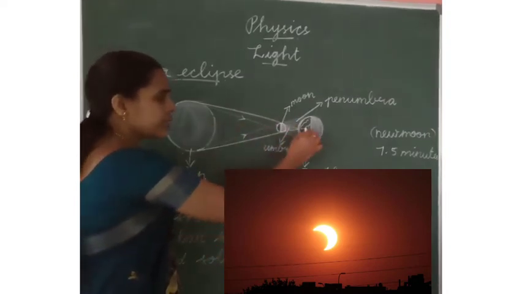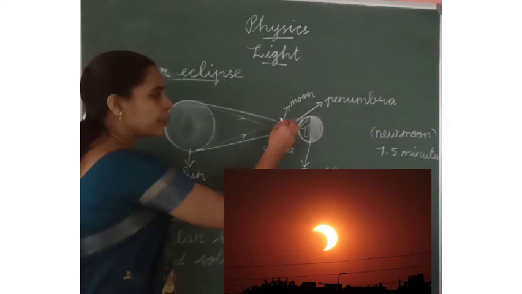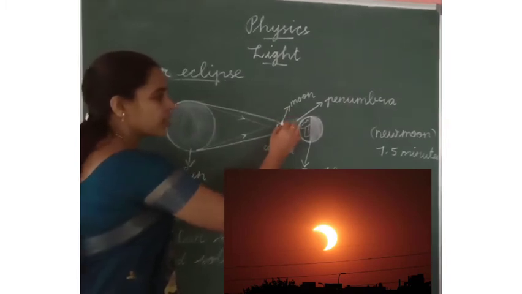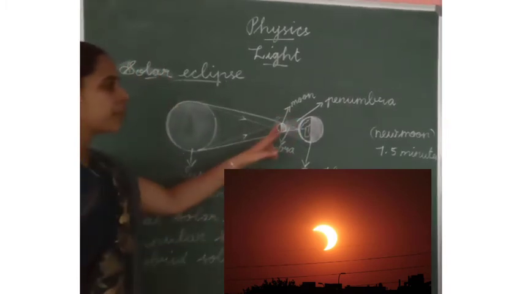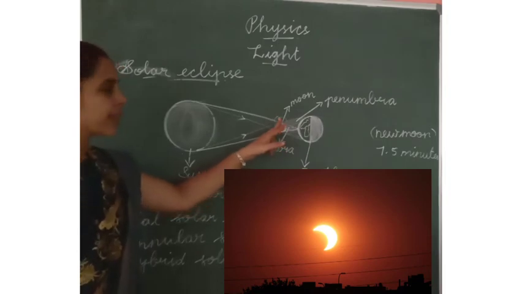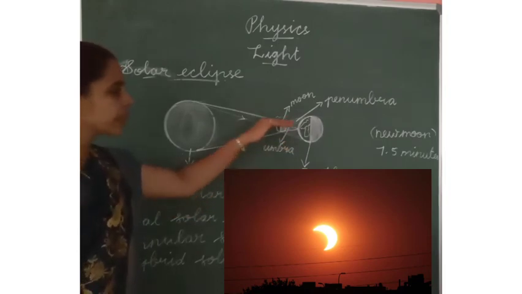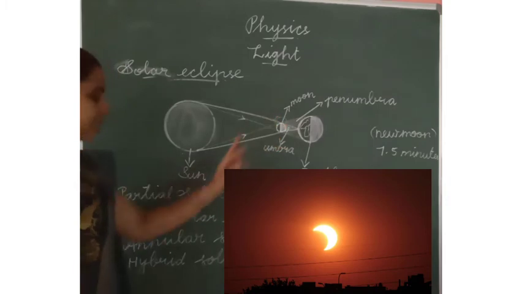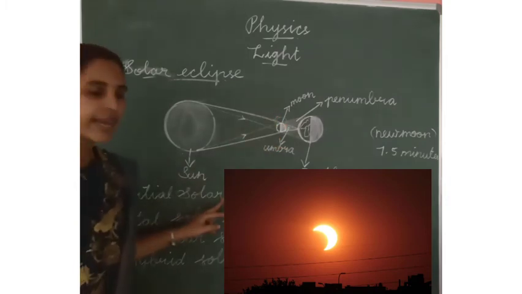It's not in a straight line. The moon will be in this area. When the moon is in the umbral or penumbral area, one part of the moon will be considered umbral, which means very dark, and another part penumbral. So it is the partial solar eclipse.